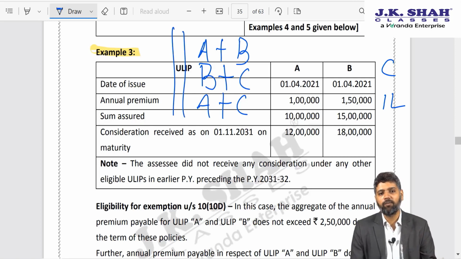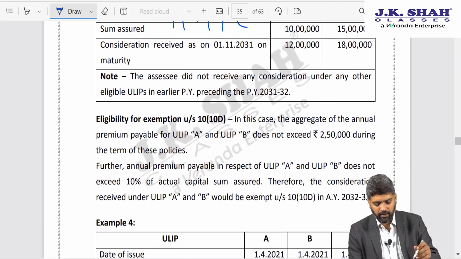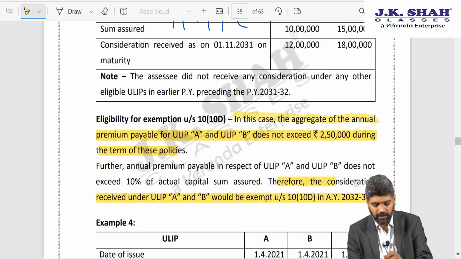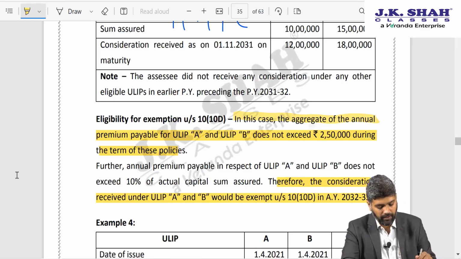Naturally I will choose that combination as exempt where the taxable amount is the minimal. That would be the basis of my choice. Over here there are only two policies, aggregate does not exceed 2,50,000, therefore the aggregate of A plus B will be exempt from tax. That is the consideration received whenever the policy matures.